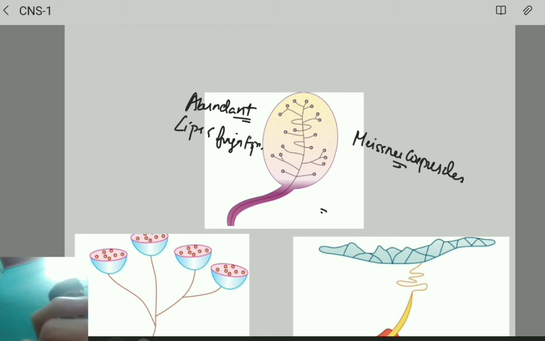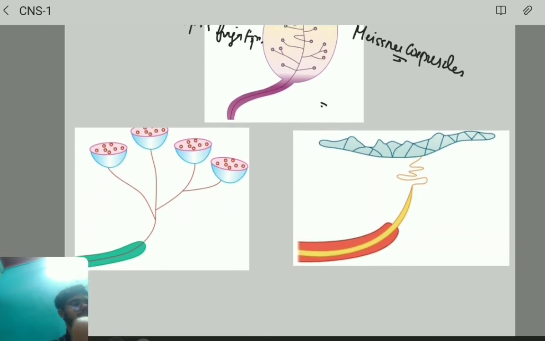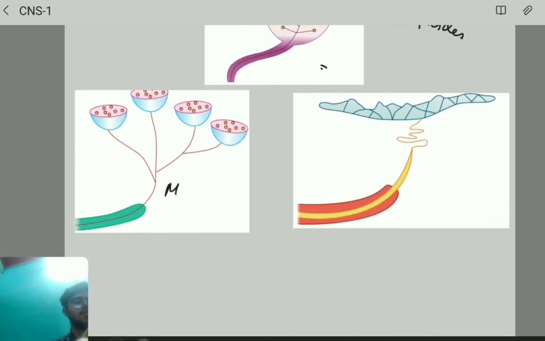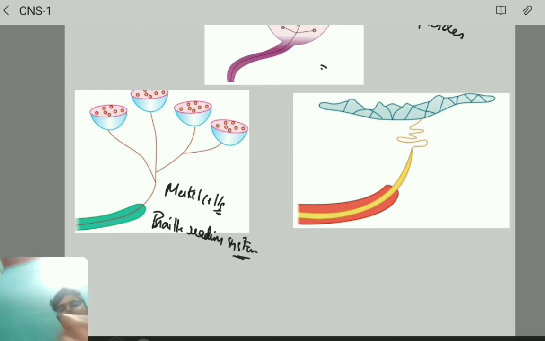Next very important thing is Merkel cells. What is really important about Merkel cells is that we have a reading system called Braille. This Braille reading system is helpful mainly for blind people.